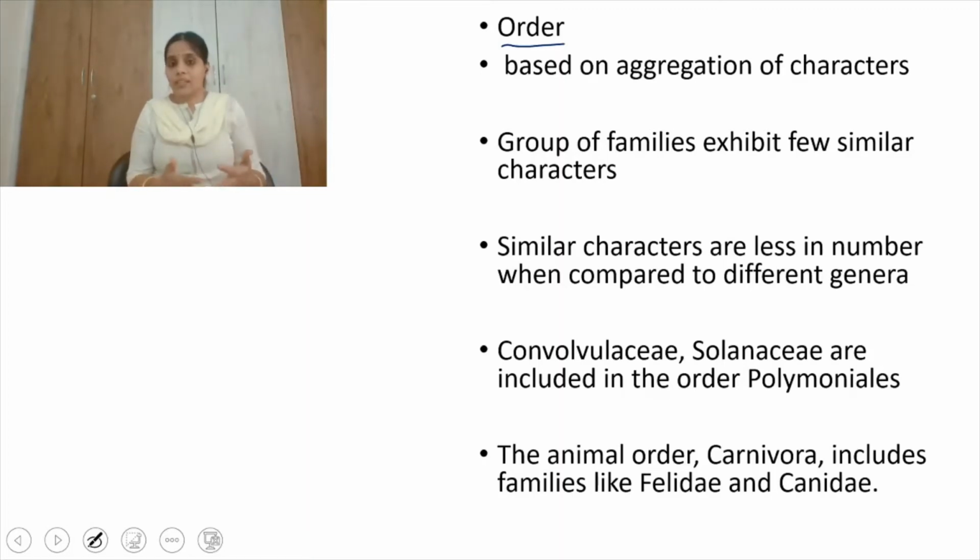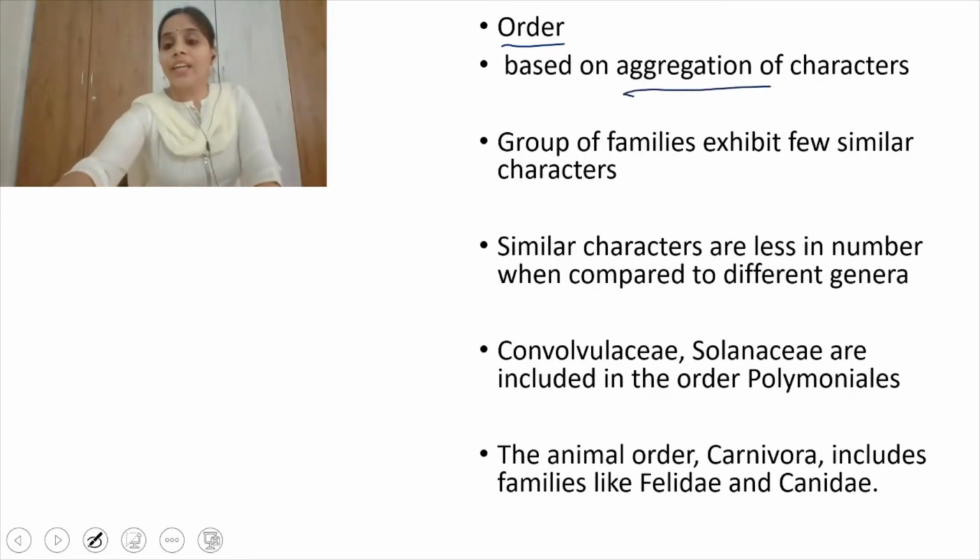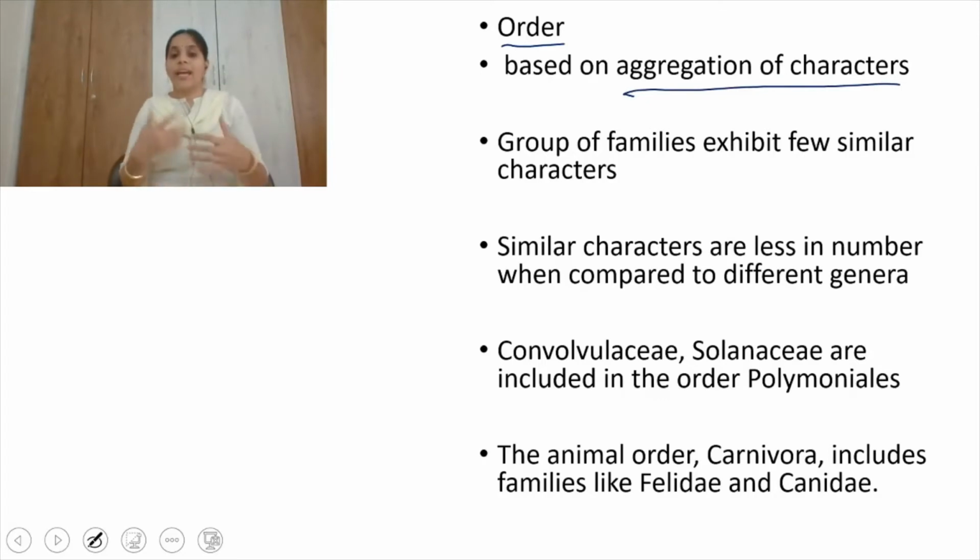And in the next taxonomical rank, organisms are grouped based on the aggregation of characters. Aggregation of characters, not segregation or separation. Combining characters. Order also contains a group of organisms. What group of organisms? It has a group of different families.